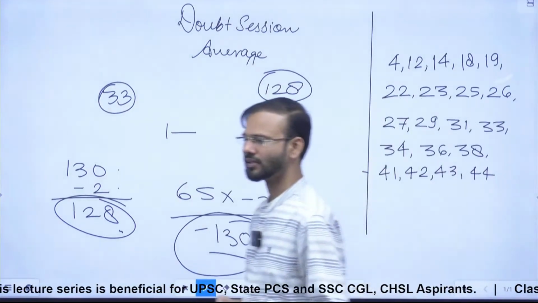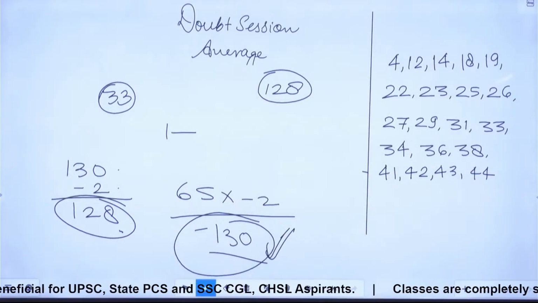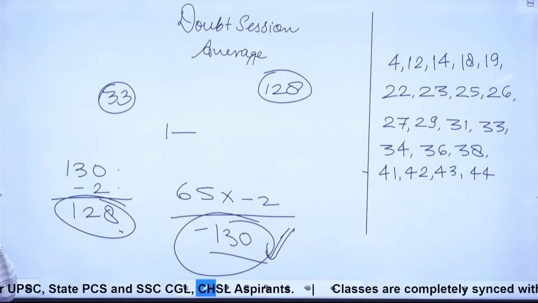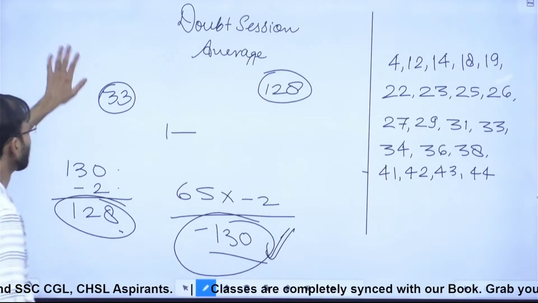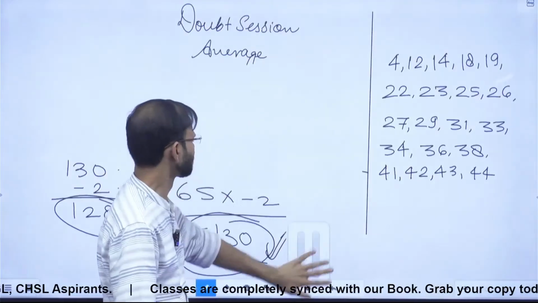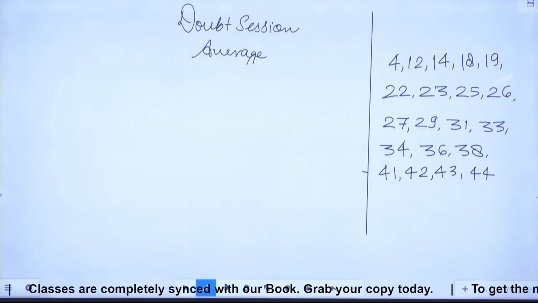After that, question number 34. Okay, come to 34 for a moment, everyone. Question number 34 is saying what? Just read that question.